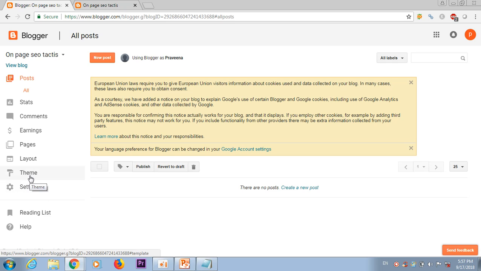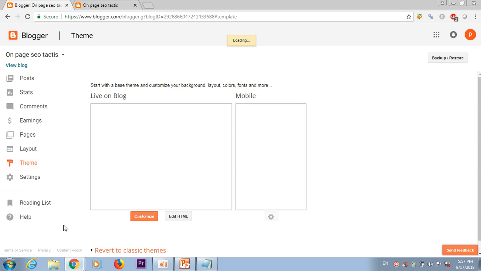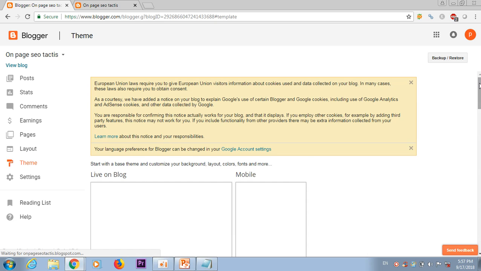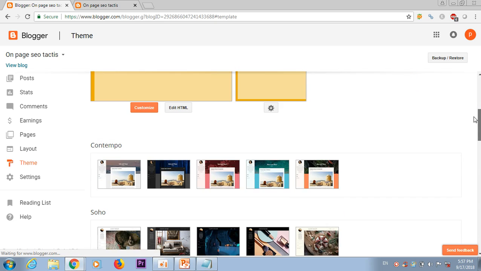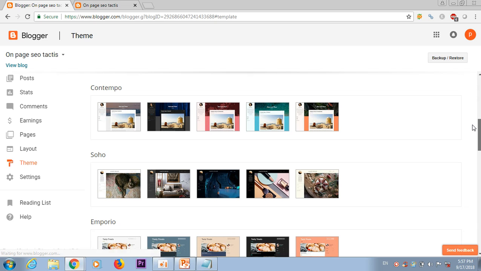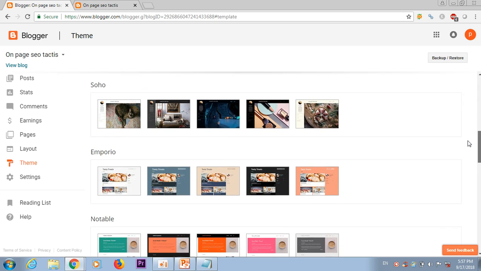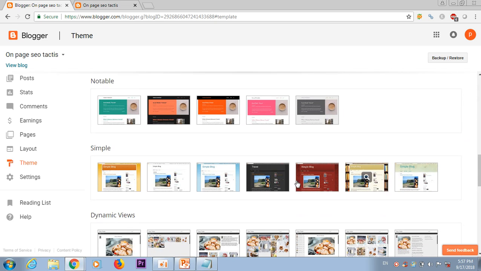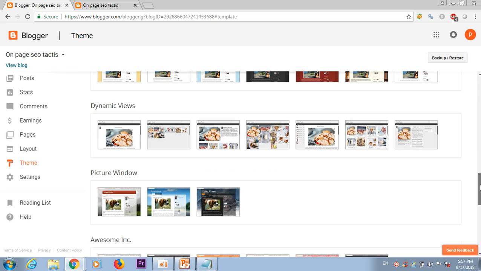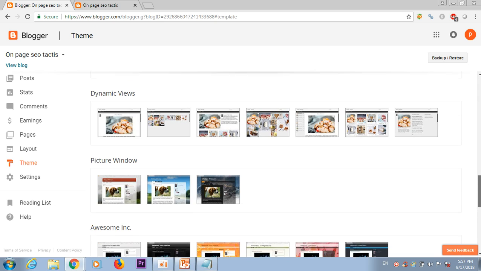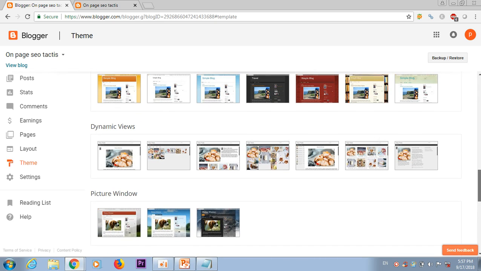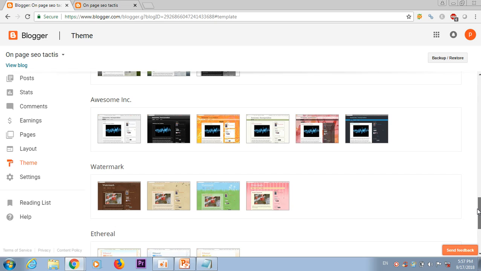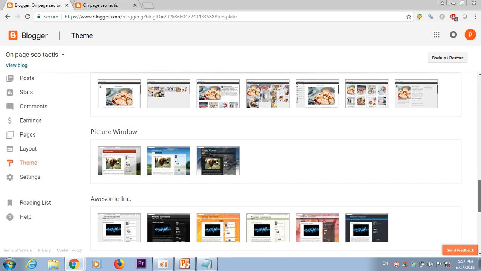settings. If we click on a theme, we can change any of the themes. For example, there are a lot of options. New themes are there: Contempo, Soho, Emporio, Notable, Simple themes. In Simple themes also there are different options. So we can change that. We can switch to different themes here. Watermark themes, Awesome Inc. themes.